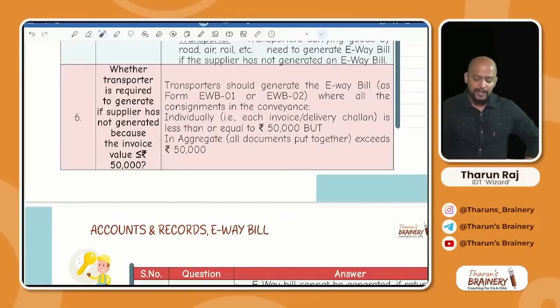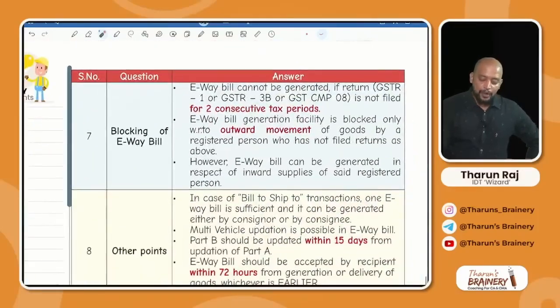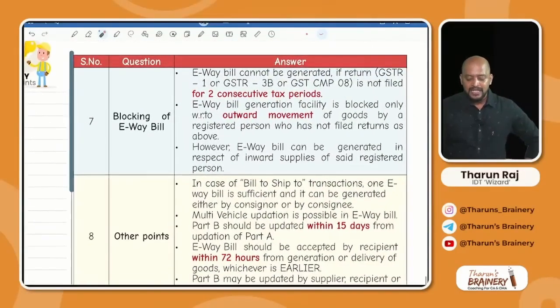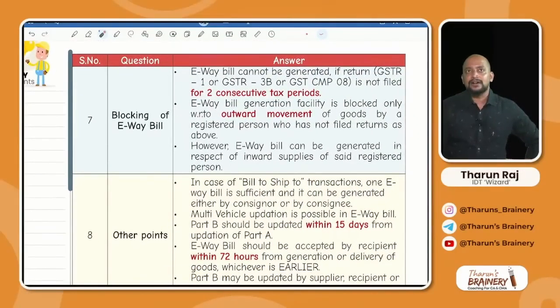See there. The transporter should generate the e-way bill in form EWB1 or EWB2, where all the consignments in the conveyance individually, that is each invoice or delivery challan, are less than or equal to 50,000, but in aggregate, meaning cumulatively, it exceeds 50,000. And blocking of e-way bill: whether e-way bill should always be mandatory, but sometimes e-way bill will be blocked.